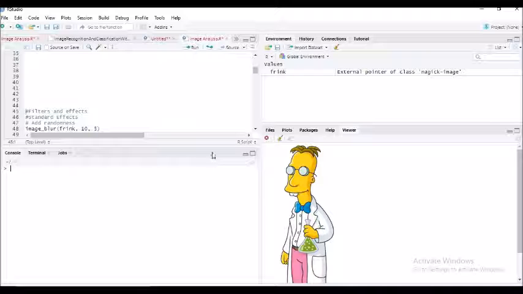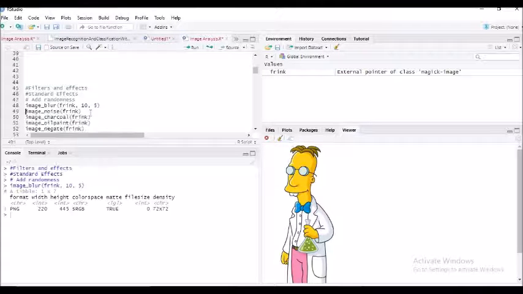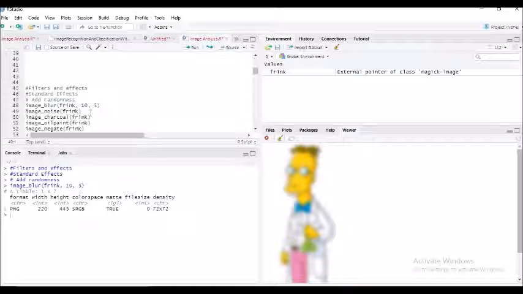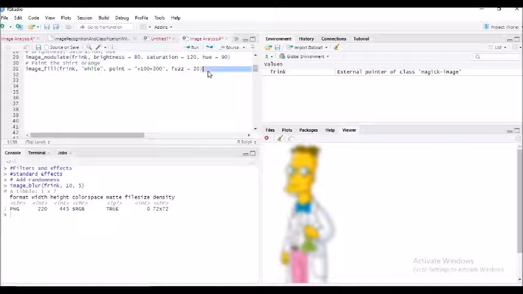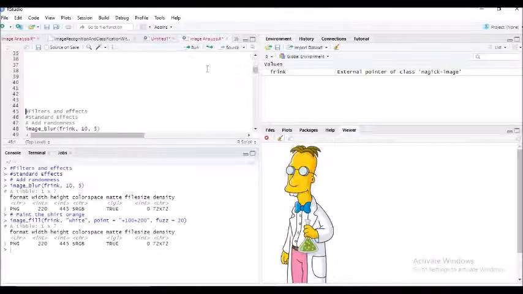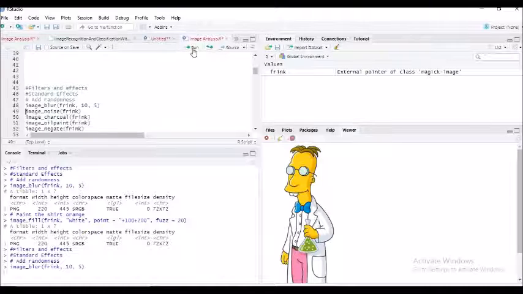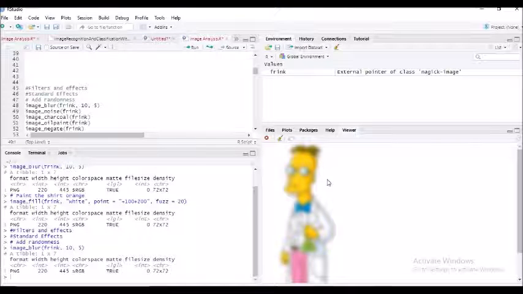So first and foremost, under the filters and effects we would go ahead with the standard effects, number one. And number two, let me just take you one step back and we will see that yes, Mr. Frank was in a white shirt, correct? And now with this standard effect, you have seen that Mr. Frank has become a blurred image. The image of Mr. Frank is right now a little bit blurred.